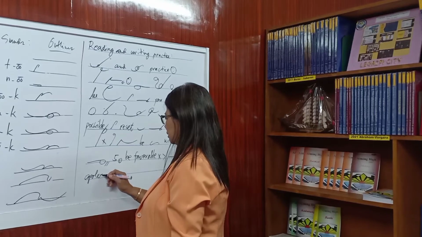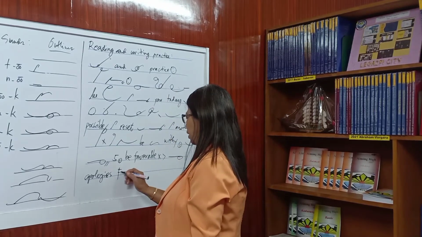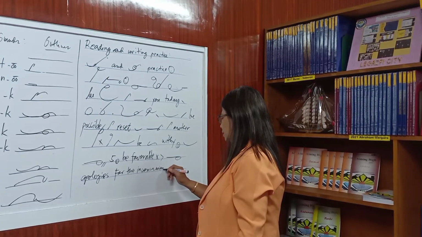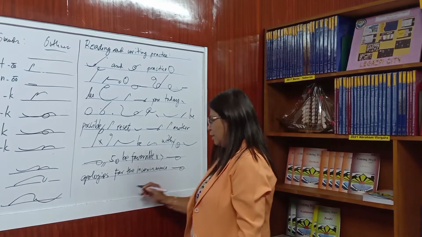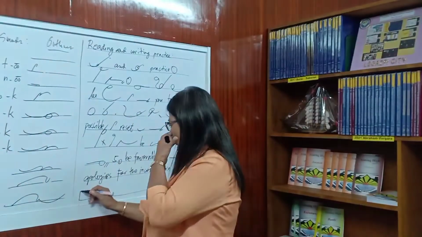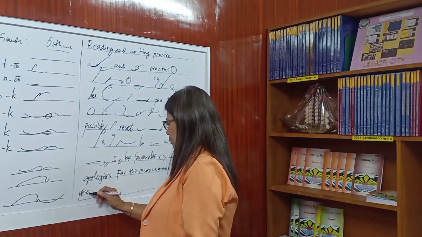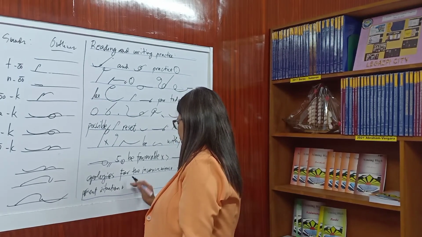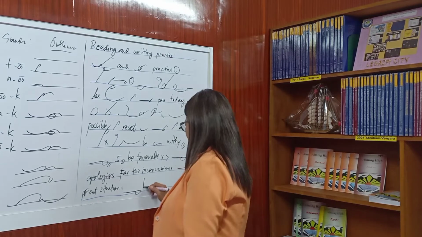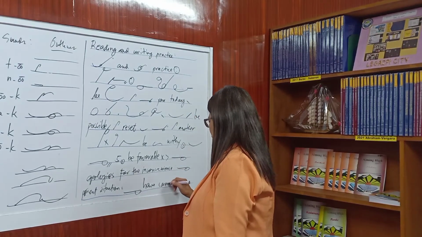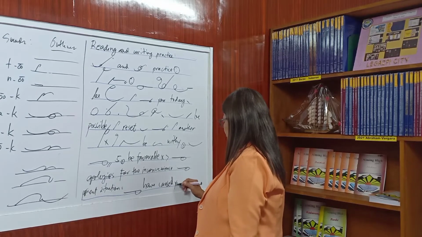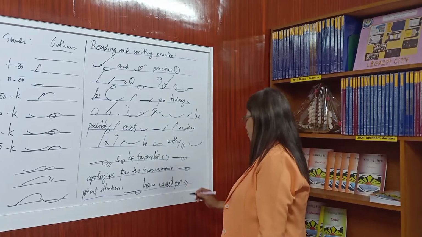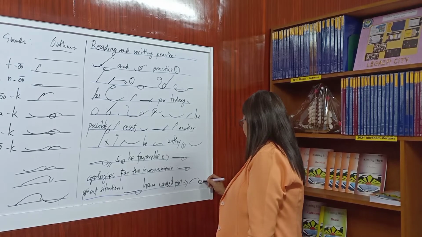My apologies for the inconvenience. Am I my present situation may have cost you. Period. Paragraph. G-A-R-E. Gary.